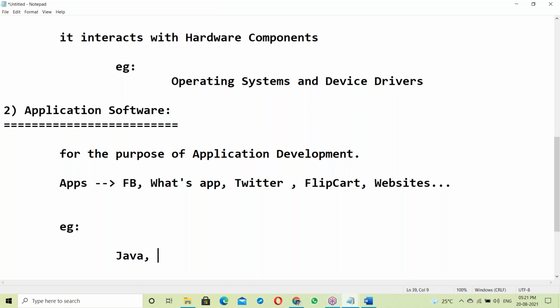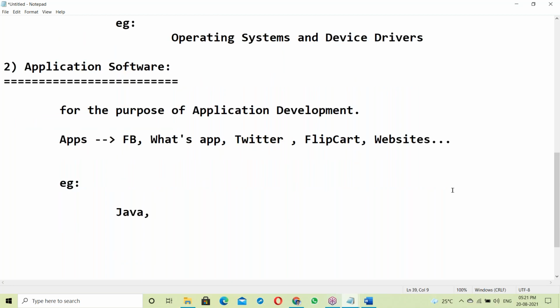Java is the most used application software. In the market, 80% of existing applications were developed in Java only. Even the GoToTraining app, the GoToMeeting app, Flipkart, Facebook, WhatsApp, Twitter are in Java. Most of the websites and online shopping applications are in Java. So Java is the most used application software.